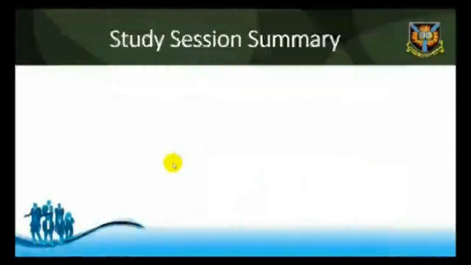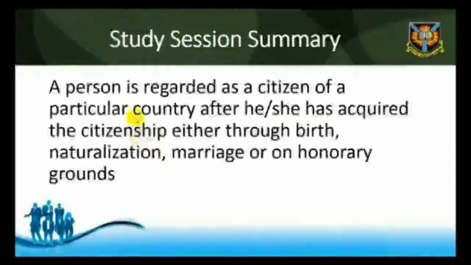Study session summary. In this study session, you learned that a person is regarded as a citizen of a particular country after he or she has acquired the citizenship either through birth, naturalization, marriage, or on honorary grounds.